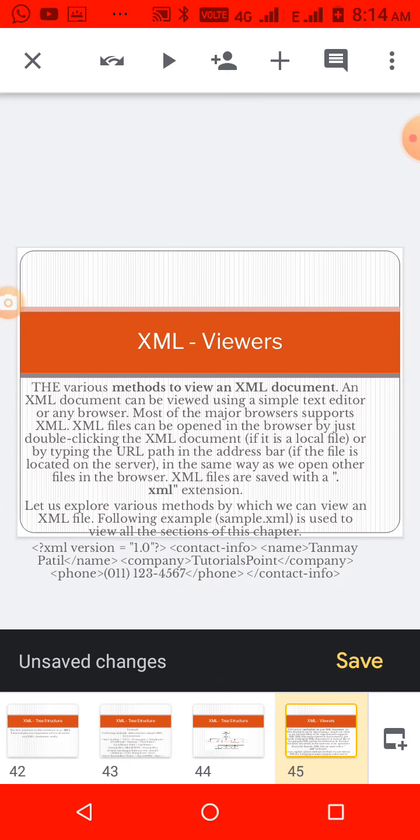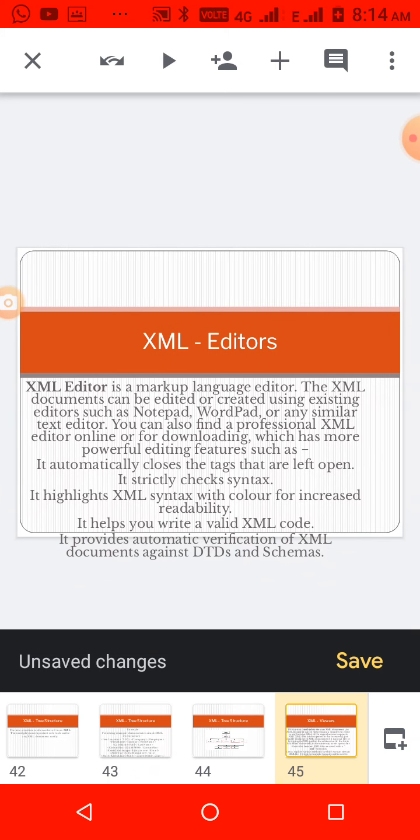And then viewers, how we are opening and viewing XML documents: by using Notepad, or easy editors, or browsers we can use to open XML files with the extension .xml. So we can use normal text editors as well as Explorer. If you want to change any content you can use Notepad, WordPad, or any text editor.